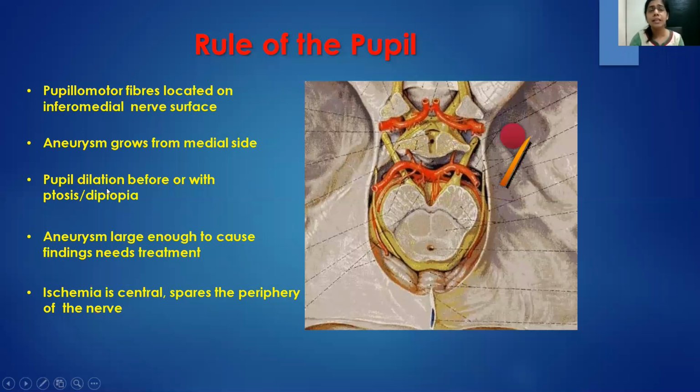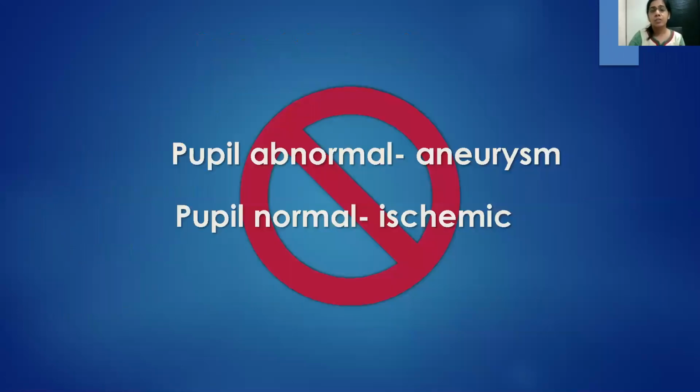So pupil dilatation before or with ptosis and diplopia is indicative of a more urgent cause of third nerve palsy, that is an aneurysmal cause. Now, ischemia is usually central and the pupil is not affected. That means in cases of hypertension or diabetes, we are not expecting pupil to be involved. So a general rule: pupil abnormal, think of aneurysm. Pupil normal, think of ischemia.